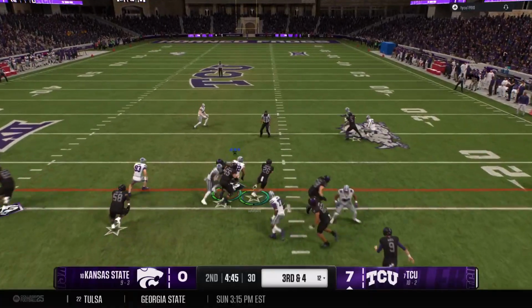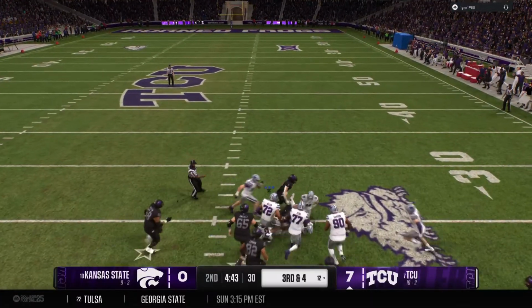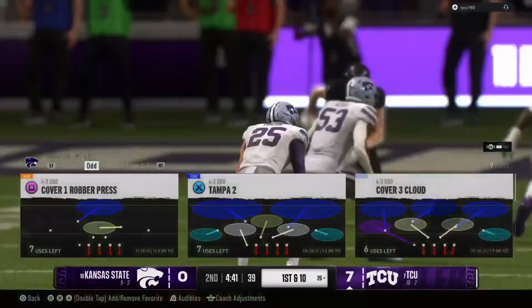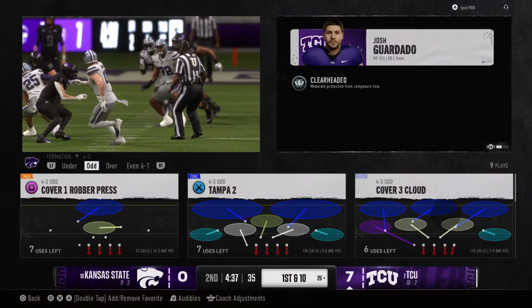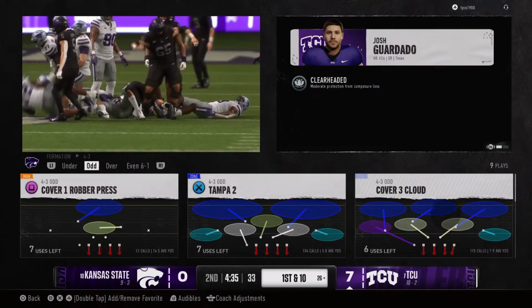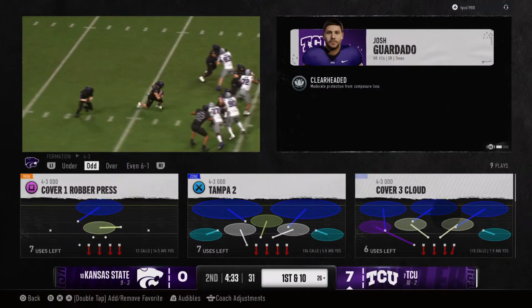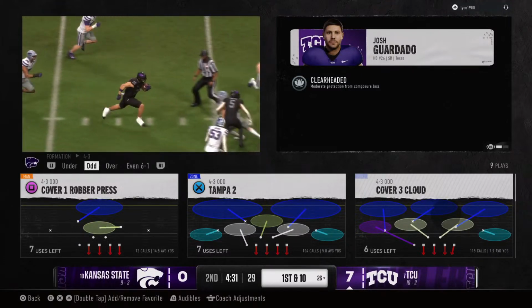The back's got it. Tackle made after a nice pickup on the play. How about the offensive line here? Just a hat on a hat, opening up just enough room for the back to squeeze through there for a nice gain.